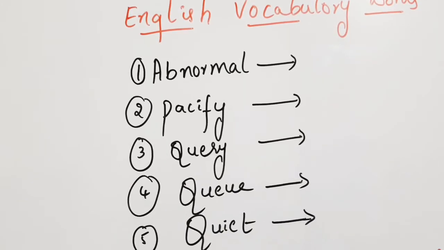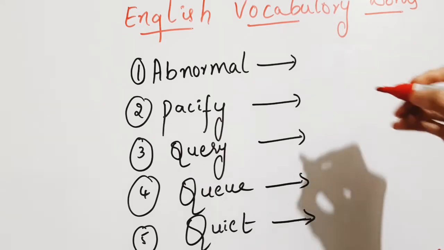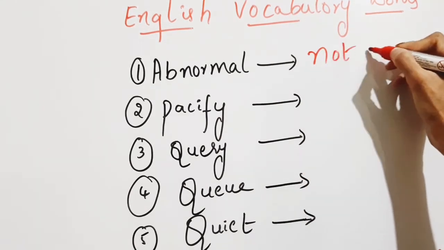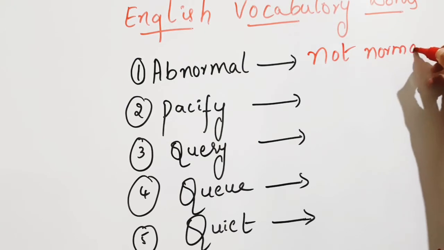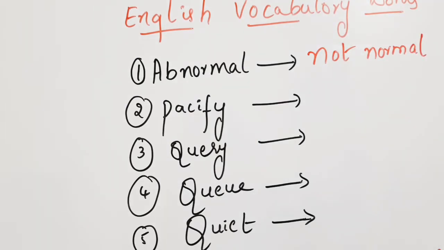Abnormal. Abnormal means what? It's not normal. Instead of using "not normal" in our everyday life, we will use an excellent English vocabulary word, that is abnormal. A-B-N-O-R-M-A-L. Abnormal. Meaning not normal.